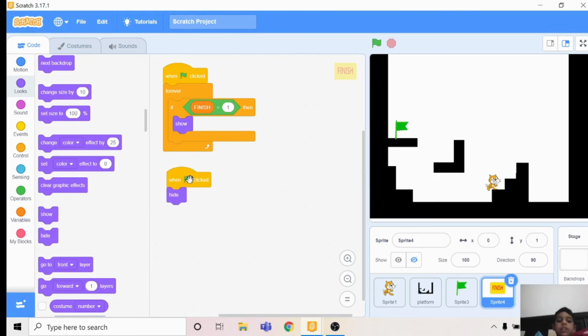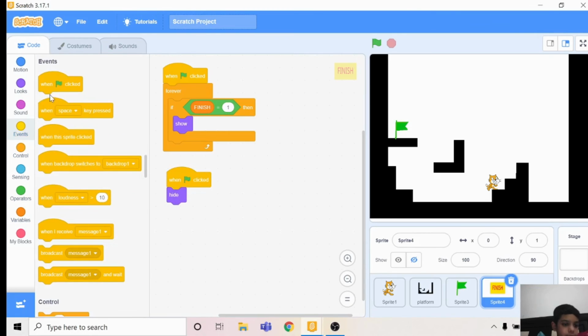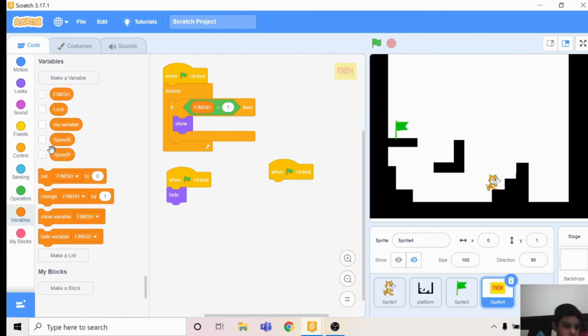When this game starts, we need to set finish to 0. So when flag is clicked, you just set finish to 0.